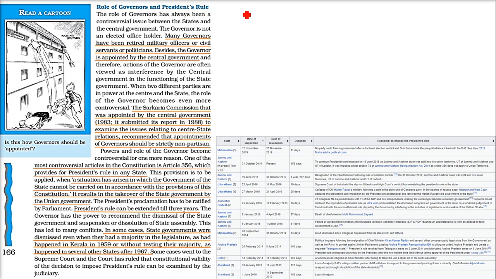Now coming to the role of governor. When it comes to a union territory, it is lieutenant governor. So here we have the governor of a state. Every state has a governor, a Rajyapal, and he is appointed by the President of India.